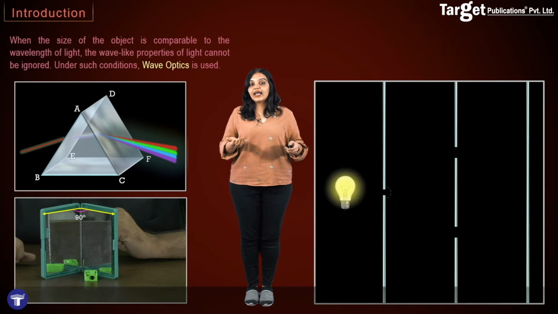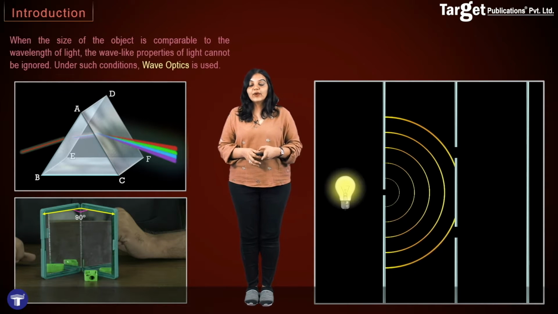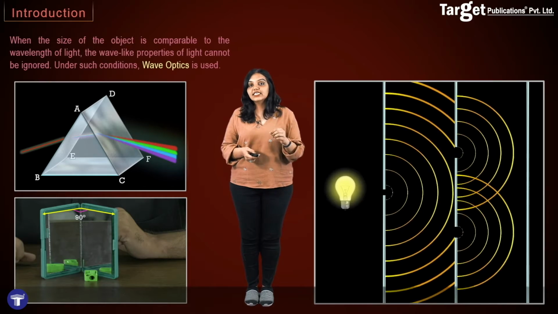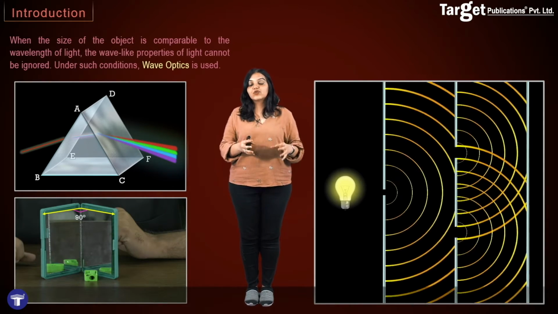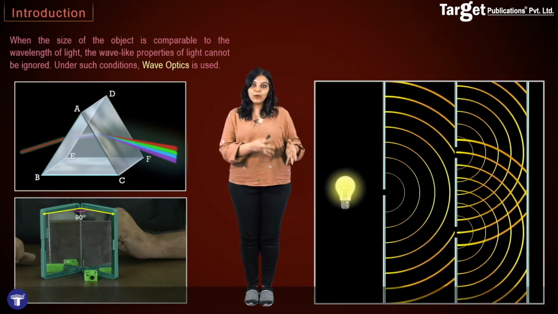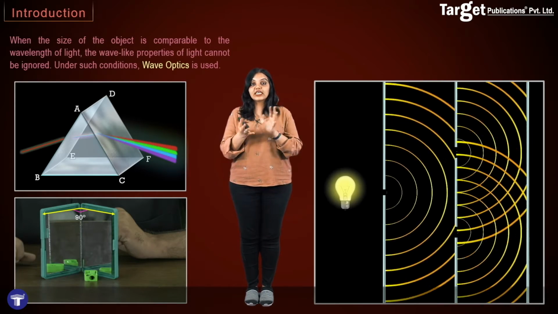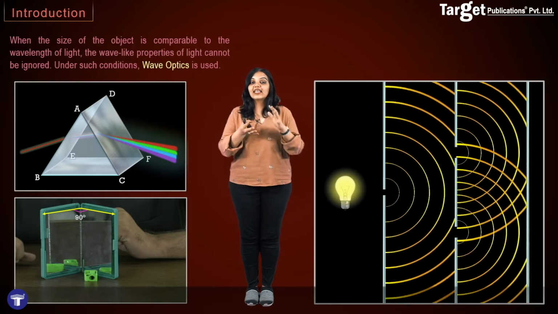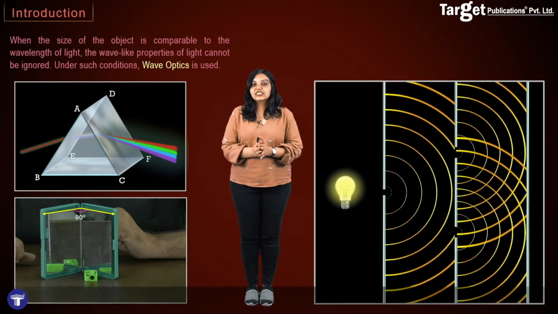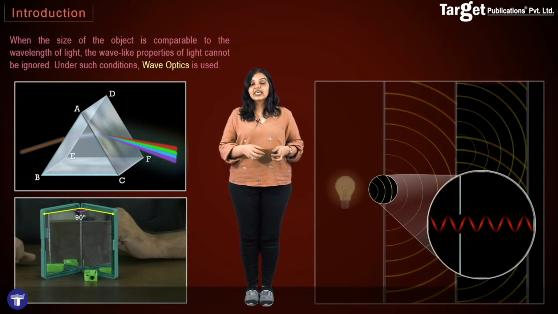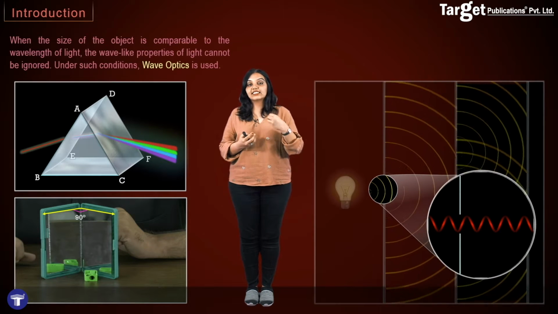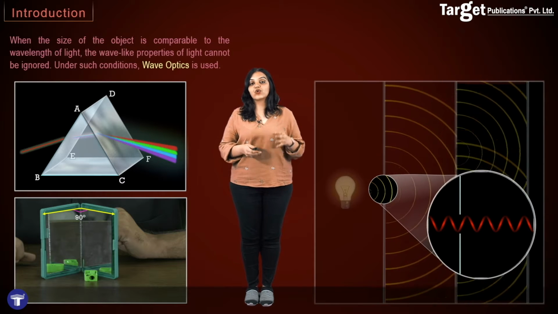But on the other hand, what is wave optics? Well, when you look at objects whose sizes are similar to the wavelength of light, in such a case, we will not be able to use ray optics. We will have to use a different field of optics, and that is wave optics. So we say that when the size of the object is comparable to the wavelength of light, we can no longer ignore the fact that light has a wave-like nature, and in such cases, we have to use wave optics.